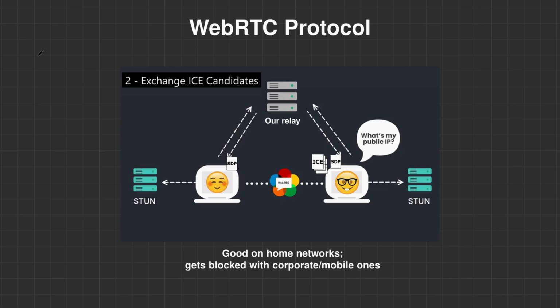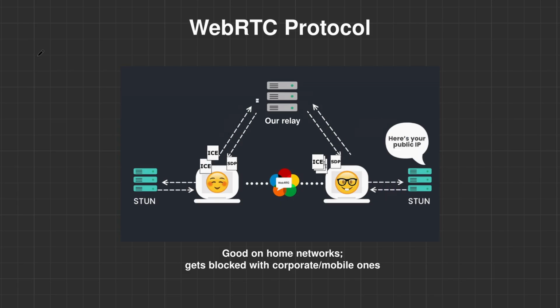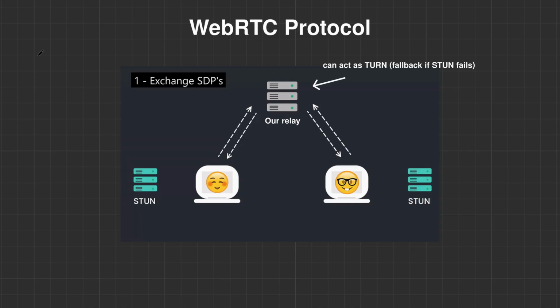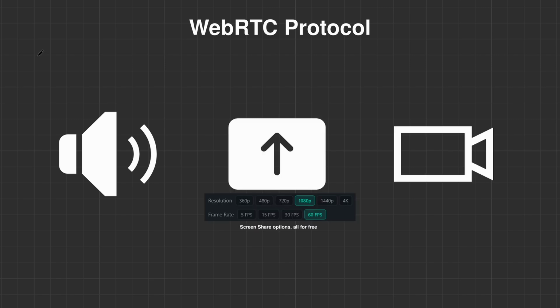The only problem is that it works about 80-90% of the time, but it's still better than nothing because in my test, it virtually works on all home networks almost 100% of the time. The last percentages are largely about corporate or mobile networks, since those are the ones that block it. But don't worry, the relay server acts as Turn, which is a fallback to Stun, so everything would flow through it without any problems.